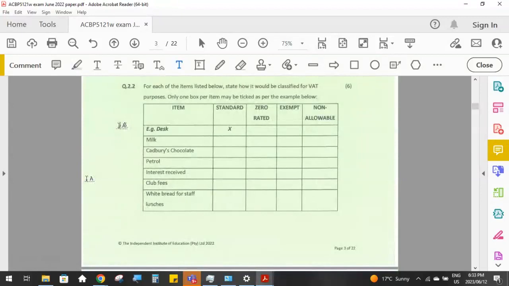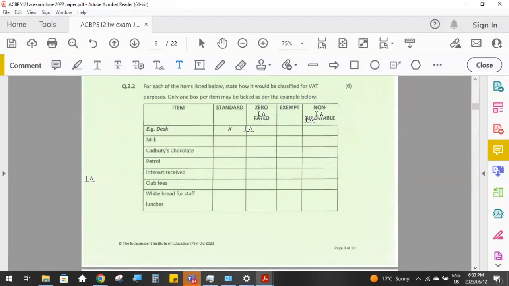Again, remember VAT categories is one of your learning objectives. It's not only a learning objective, it's something you really have to master so that when you enter your transactions into the various journals, you can get all of your VAT calculations correct. You can also correctly identify whether you should have VAT in the VAT column, whether you are allowed to claim the VAT or not, or whether the transaction even included VAT because perhaps it was a zero rated or an exempt item, or that you can't claim the VAT if it was a non-allowable item.